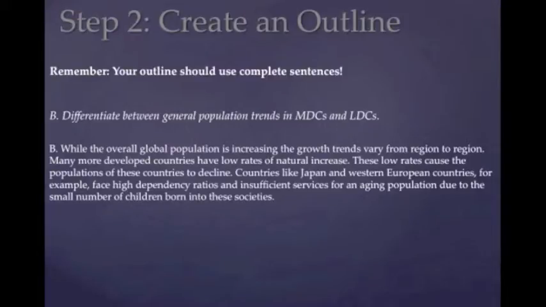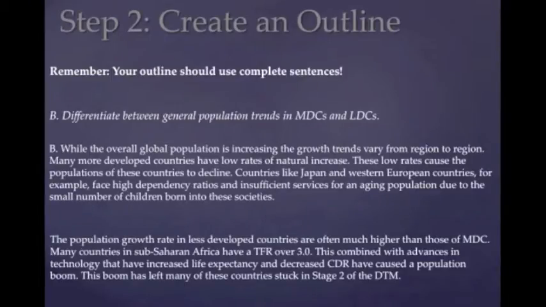Okay, let's look at the second part of this subpart. The population growth rates of less developed countries are often much higher than those of MDCs. Many countries in sub-Saharan Africa have a total fertility rate of over 3.0. This, combined with advances in technology, has increased life expectancy and decreased crude death rates, and has caused a population boom. This boom has left many countries stuck in stage two of the demographic transition model.